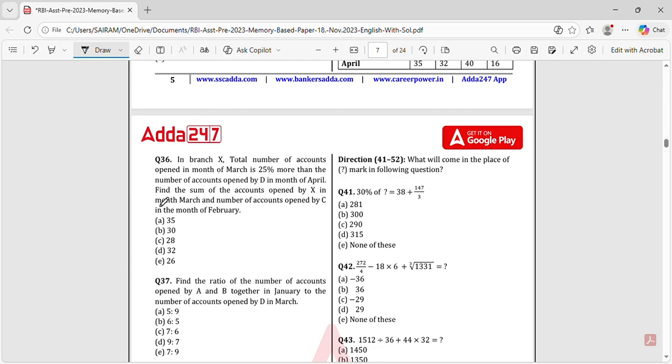And here you can see that in branch X, the total number of accounts opened in the month of March is 25% more than the number of accounts opened by D in the month of April. Find the sum of the accounts opened by X in the month of March and the number of accounts opened by C in the month of February. So these are the questions that you will encounter with respect to the topics. This is completely the percentage topic, right?